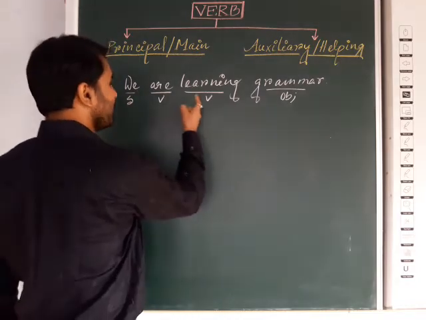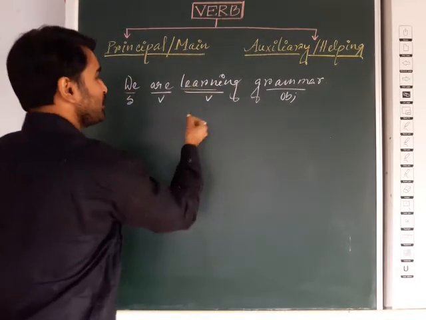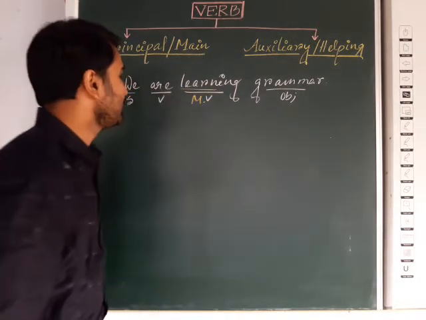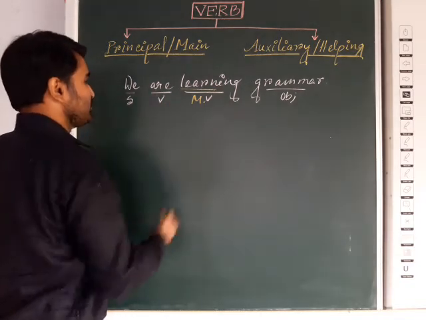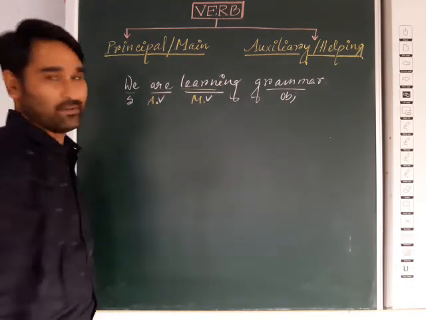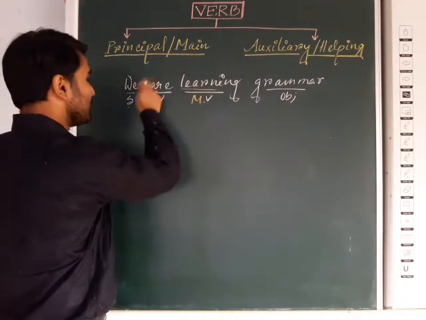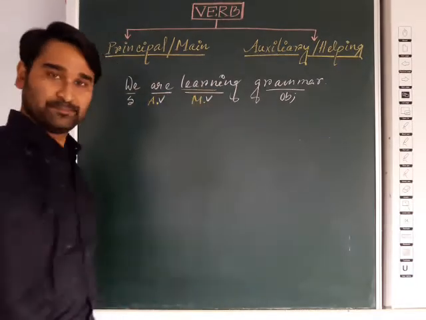So here the main verb will be learn, L-E-A-R-N, learn. Learning, so it will be the main verb, mind it. And are, which is just preceding that verb, it is the be verb, so it will be the auxiliary verb or helping verb. So you can see here that the be verb are is the helping verb, and the other will be the main verb.